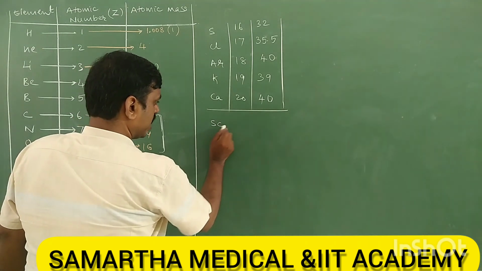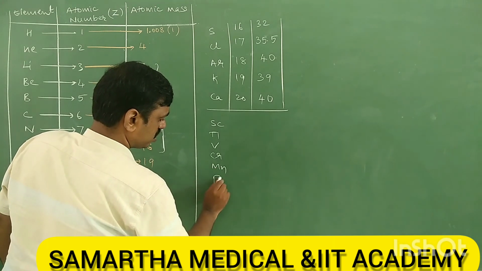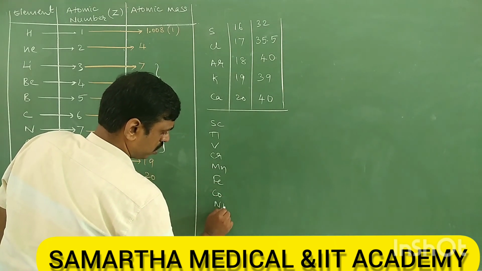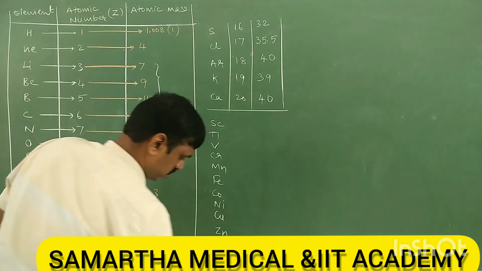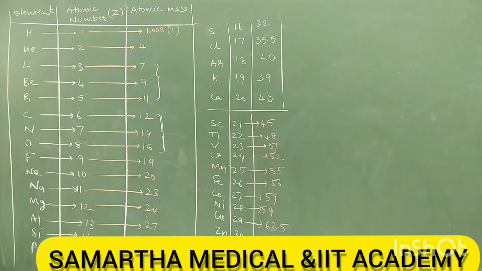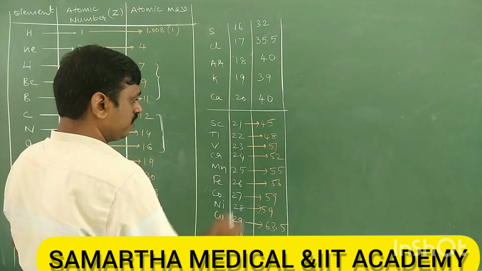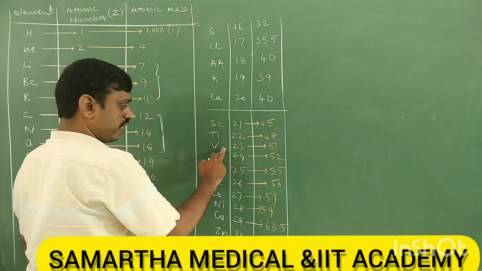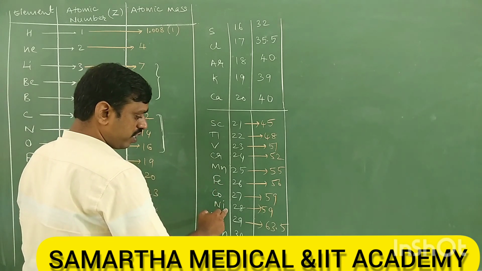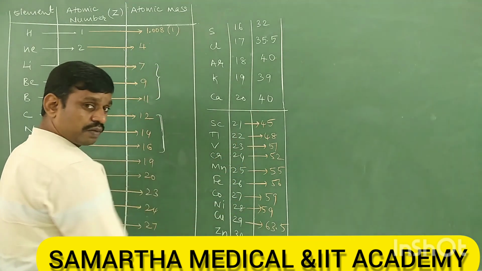Next we have scandium, titanium, vanadium, chromium, manganese, iron, cobalt, nickel, copper, zinc. Their atomic numbers are from 21 to 30 only. So the atomic number from scandium to zinc is 21 to 30, but the atomic masses are important.